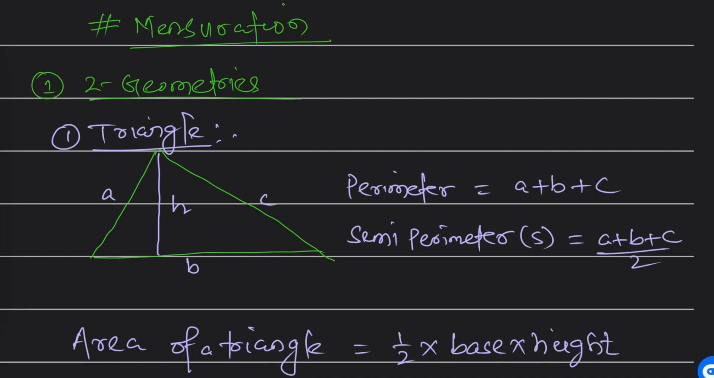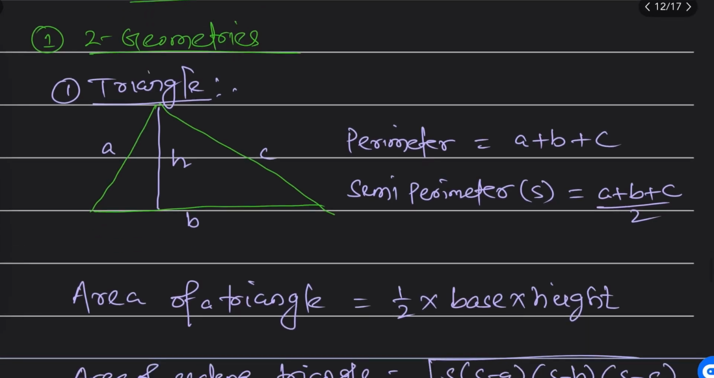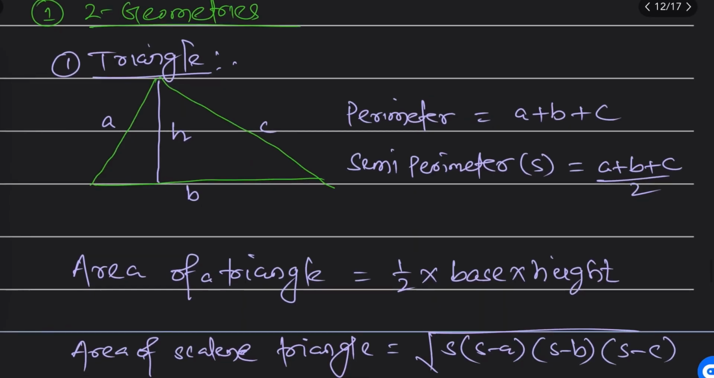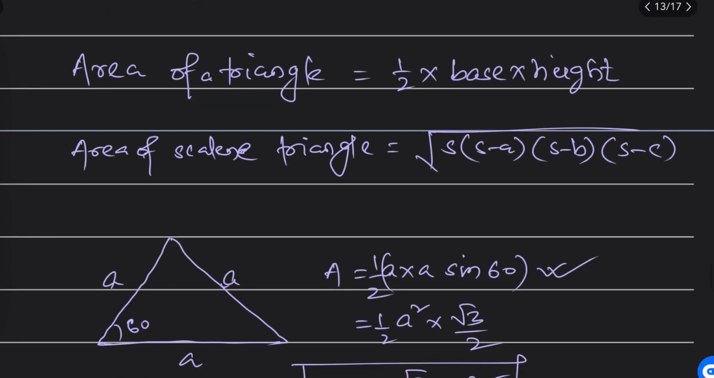Hello guys, I'm back with the fifth part of basic mathematics. Let me recap whatever I had discussed in the last video. I had discussed mensuration. There I discussed 2D geometries, and in that we discussed triangle, properties of triangle. Here in properties of triangle we discussed perimeter, semi-perimeter, area of triangle, different areas, if this triangle is scalene, what will be the area of the triangle.